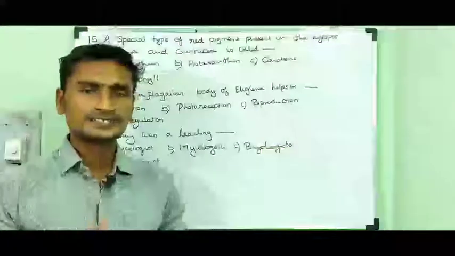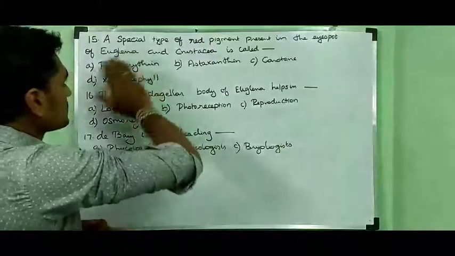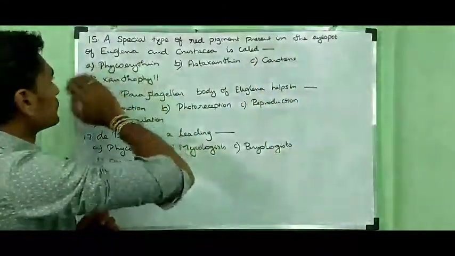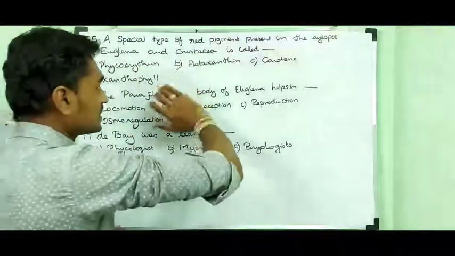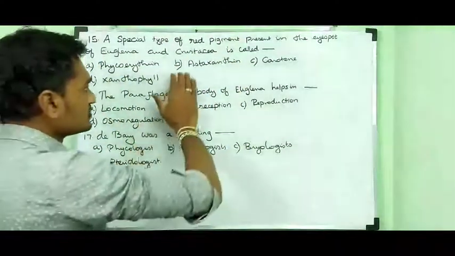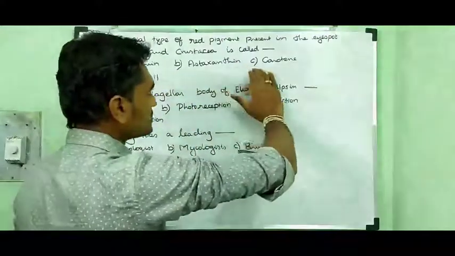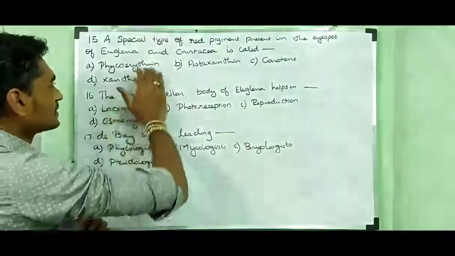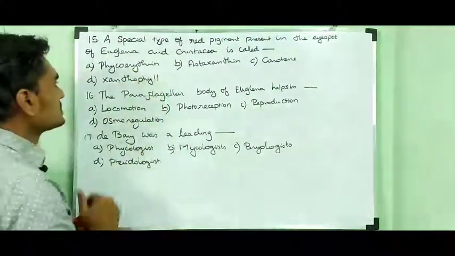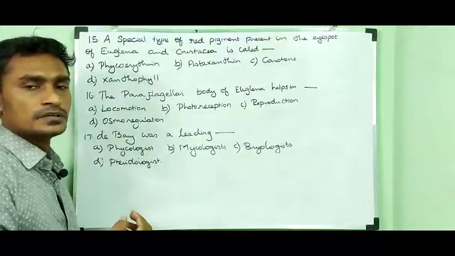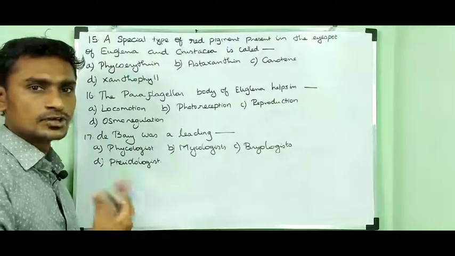The 15th question. A special type of red pigment present in the eye spot of Euglena and crustaceans is called option A, phycoerythrin, option B, astaxanthin, option C, carotene, option D, xanthophyll. Phycoerythrin is present in red algae. Xanthophyll is also present in red algae and brown algae.